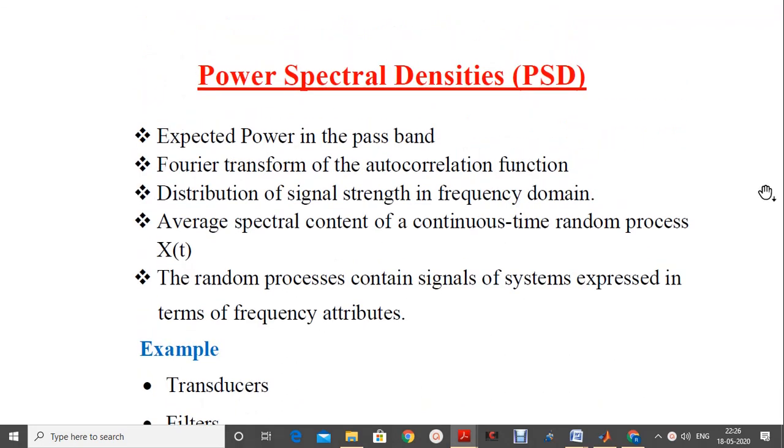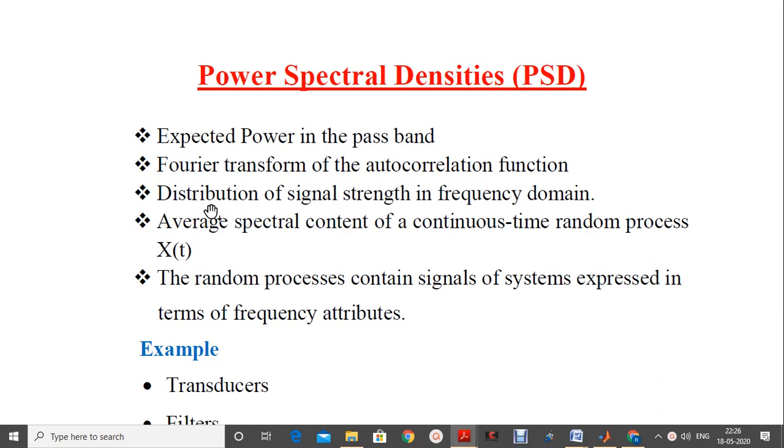Welcome back. Today's topic is power spectral densities, abbreviated as PSD. The definitions of power spectral densities are various. Some of them are to simply understand the power spectral density. It is the expected power in the passband, and it can be obtained by taking the Fourier transform of the autocorrelation function, which we learned in the previous sessions.